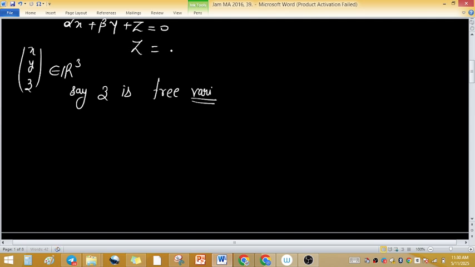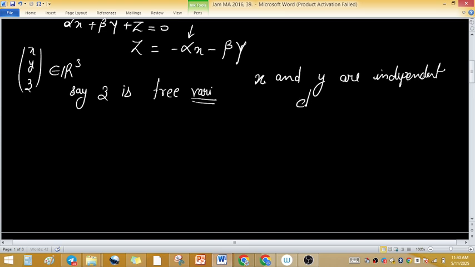So you can write z equals minus alpha x minus beta y. Then x and y are independent choices. It means if you set any arbitrary value of x and y and the respective alpha and beta, then you can easily obtain z.